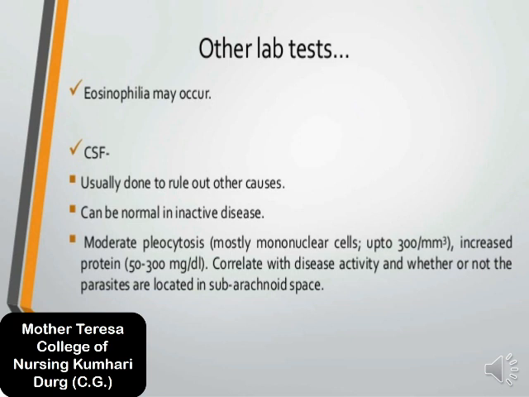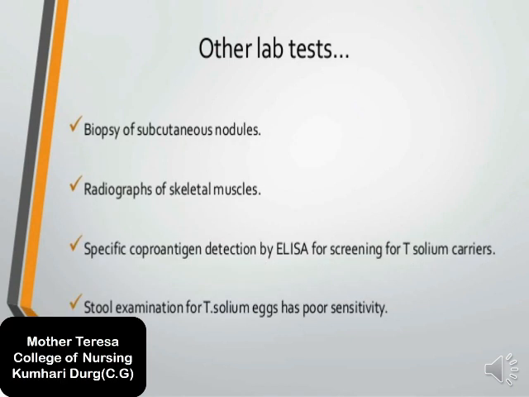Now we will go to our next thing. Other investigations also available: biopsy of subcutaneous nodules, radiographs of skeletal muscles, specific coproantigen detection by ELISA for screening for T. solium carriers, and stool examination for T. solium eggs, which has poor sensitivity. So these also come under other investigation tools related to the patient of neurocysticercosis.